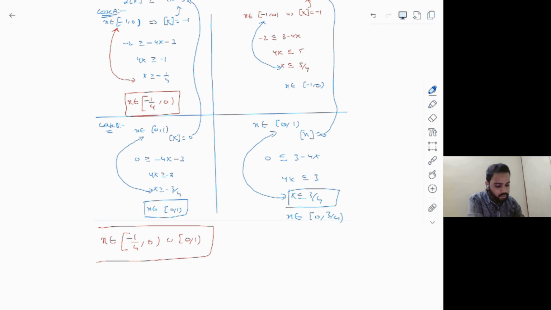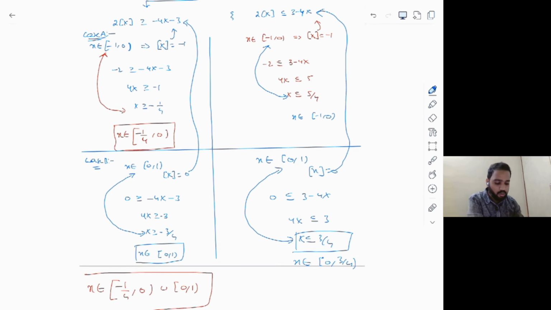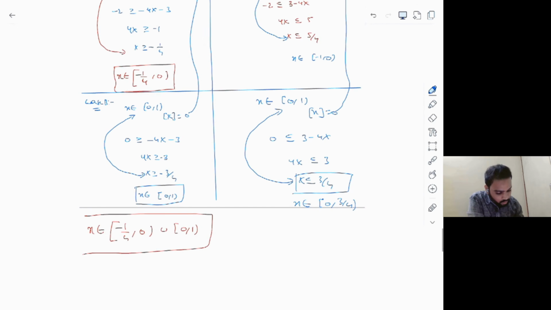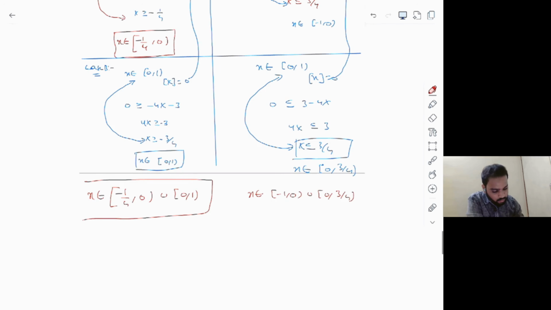Okay. And finally, what is your aim? In the second inequality, you got two cases. You must take the union of these two cases, right? So which makes the second inequality final answer as x belongs to closed minus 1 to 0 union closed 0 to 3 by 4. Or else if you want, you can combine these two, right? If I combine these two directly, I can write it as closed minus 1 by 4 to 1. And if I combine these two, I can write this as x belongs to closed minus 1 to 3 by 4. Okay. So this is your first inequality answer, and this is your second inequality answer.